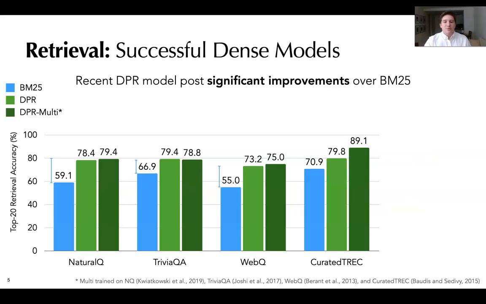Many recent papers, including dense passage retriever, denoted DPR here, have demonstrated that dense models far surpass sparse models on many open domain QA benchmarks like natural questions and trivia QA, leading to many systems completely replacing their sparse model with a dense model. However, we were curious about how DPR would generalize to new types of questions.